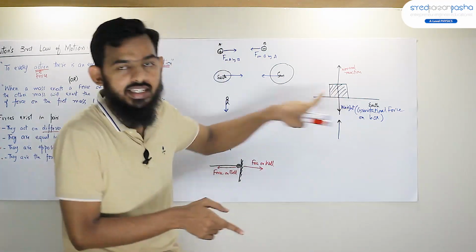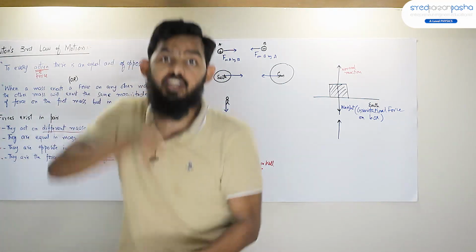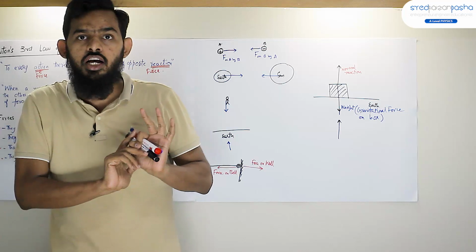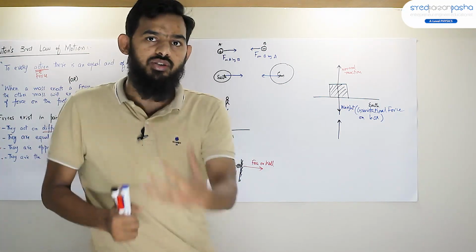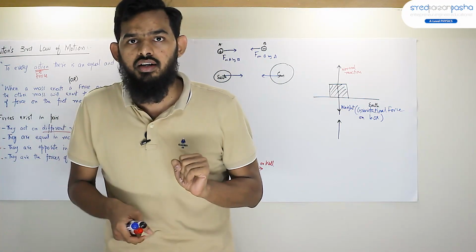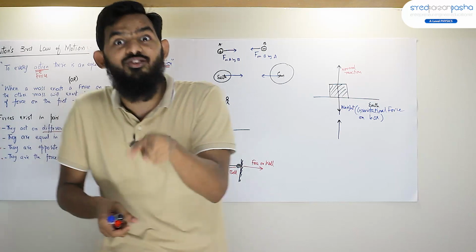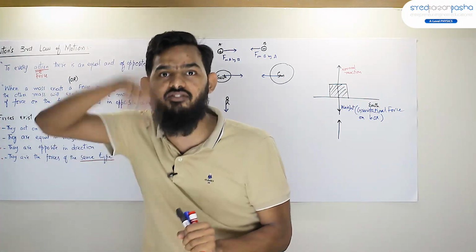So if, for example, the Earth is exerting a force of 500 Newton on this mass, this mass is also exerting a force of 500 Newton on Earth, which is the gravitational force, but in the upward direction.